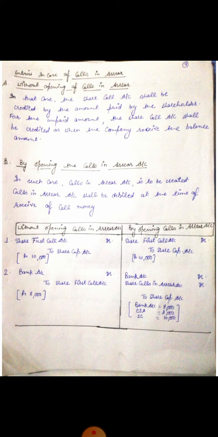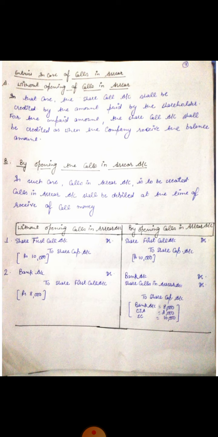So let us discuss these journal entries. First case, when the company does not want to open the calls in arrear account. Clear? So first, share first call account debit to share capital. Like the first call money is rupees 10,000. We have assumed that the share first call money is rupees 10,000. Clear? And 2,000 is not paid by the shareholder.